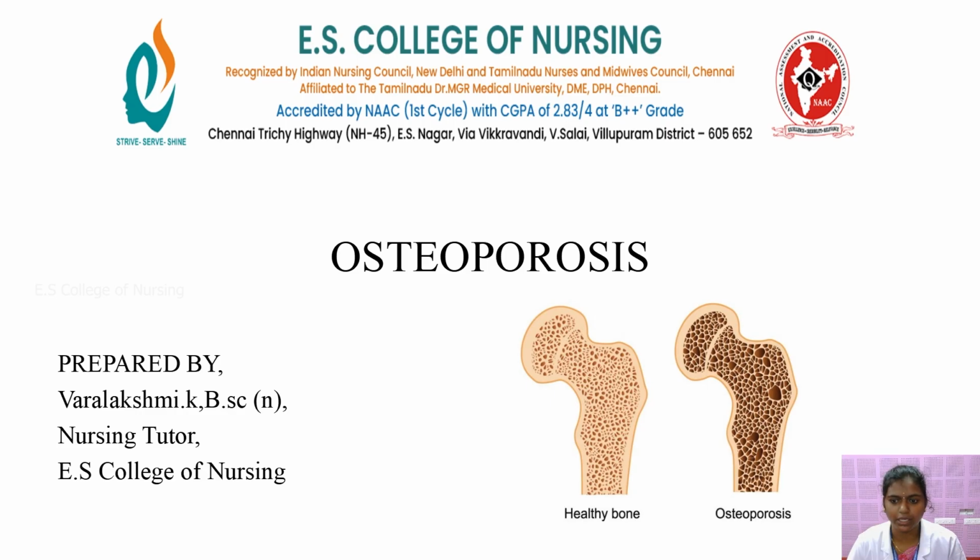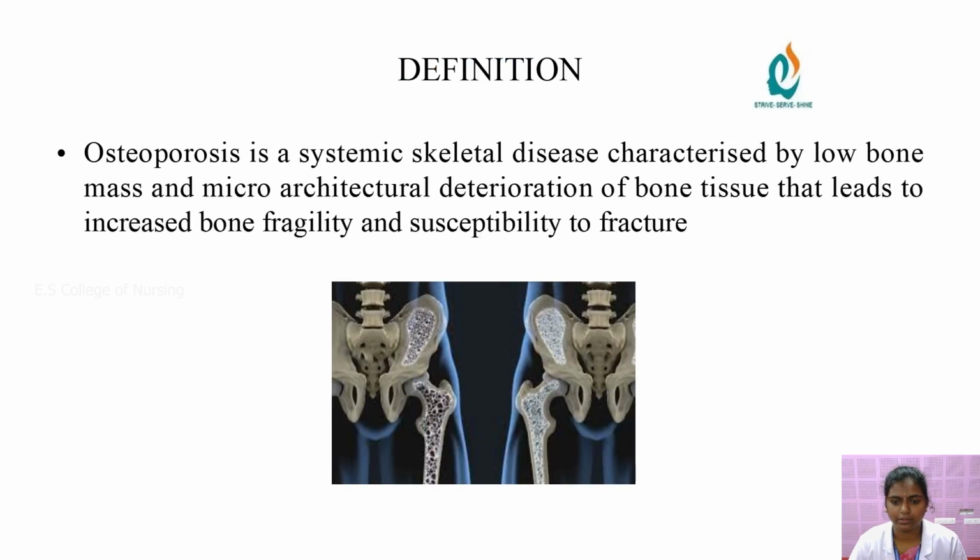Now let's see about osteoporosis. Osteoporosis is a systemic skeletal disease characterized by low bone mass and microarchitectural deterioration of the bone tissue that leads to increased bone fragility and susceptibility to fracture.